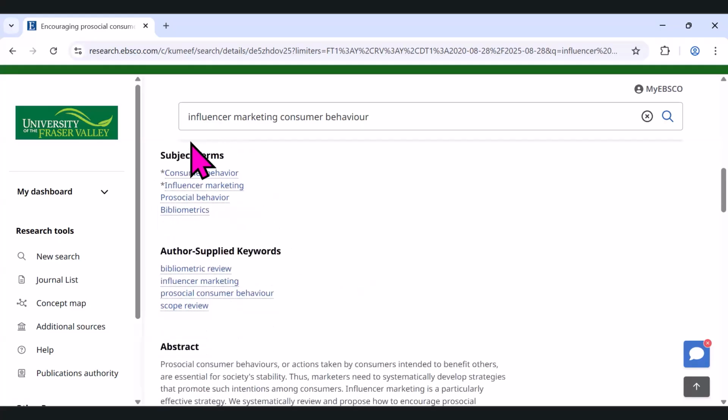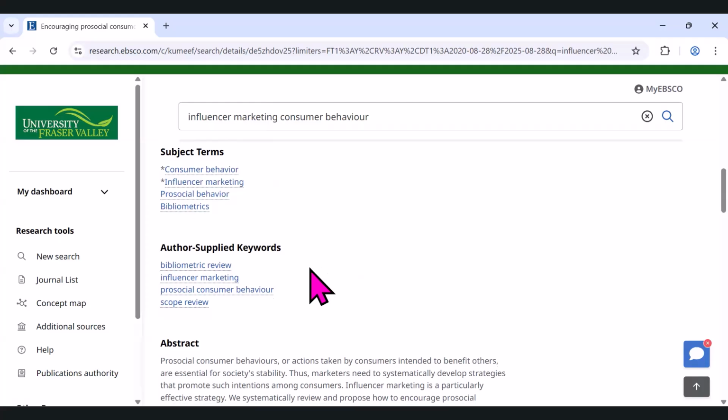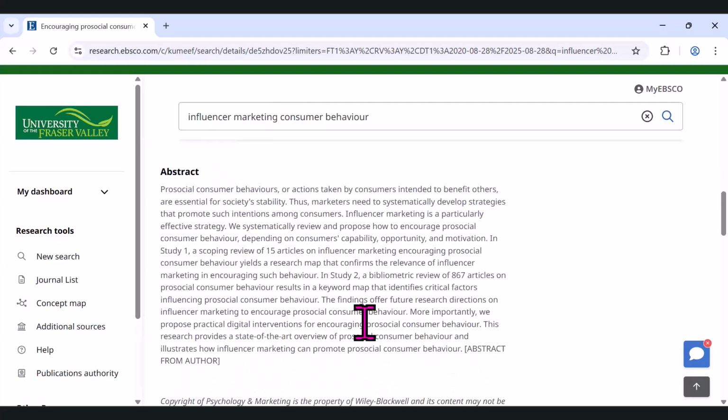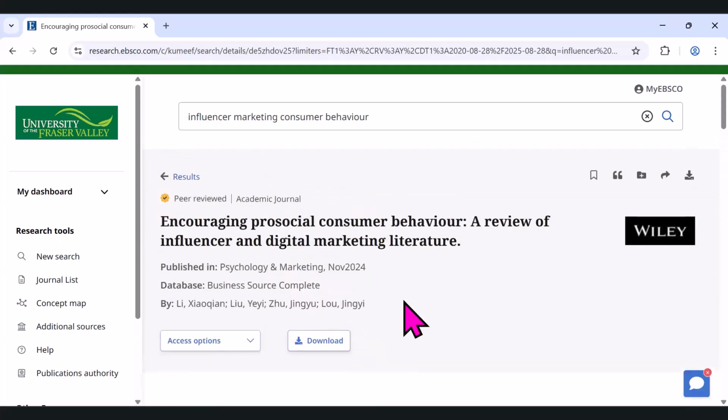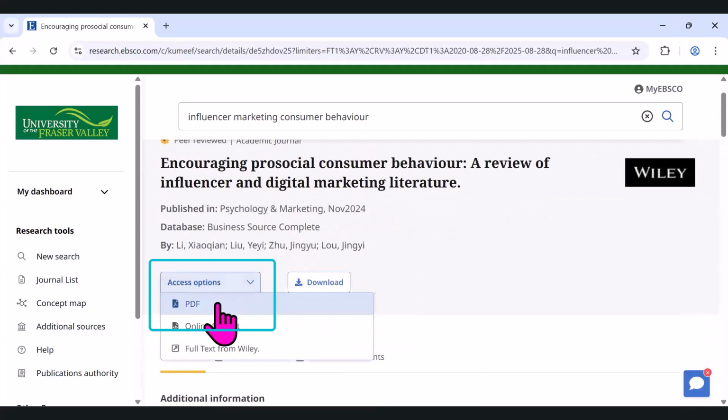Again, we have our subject terms here. These two are the top ones, which are my terms, and that abstract that we took a look at as well. If you wanted to look at the PDF, I would click on Access Options, PDF.